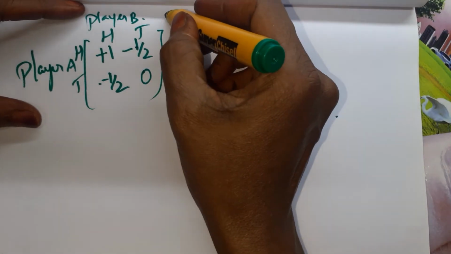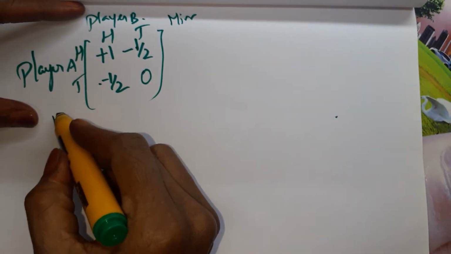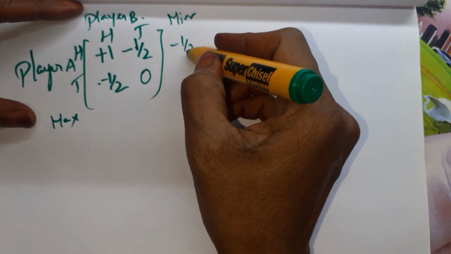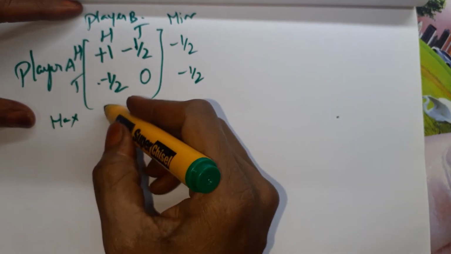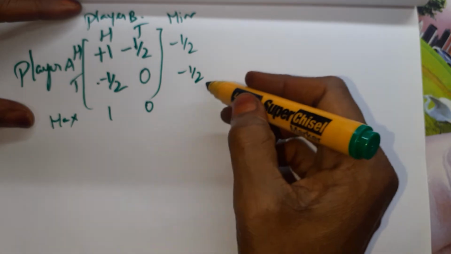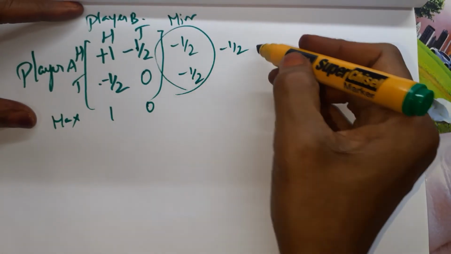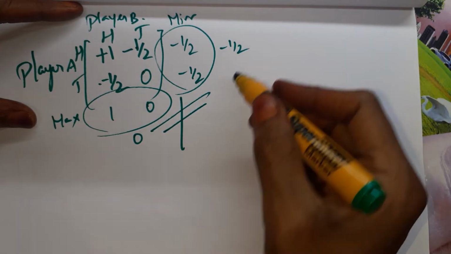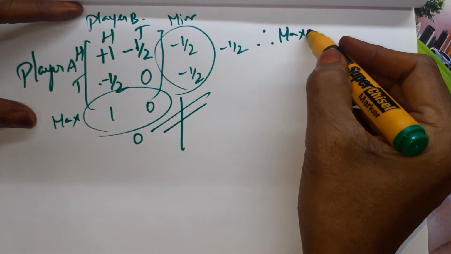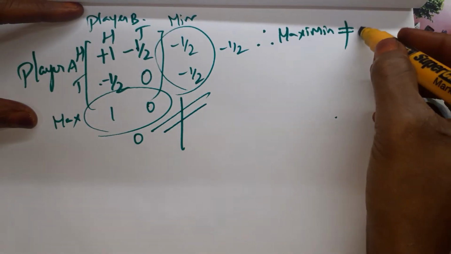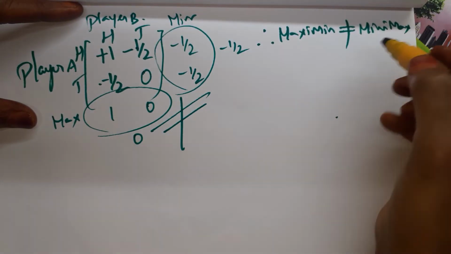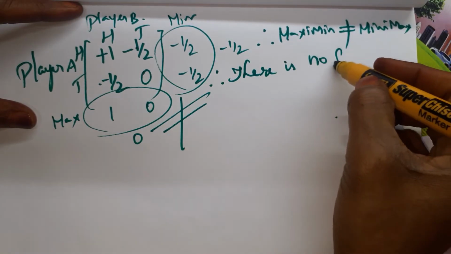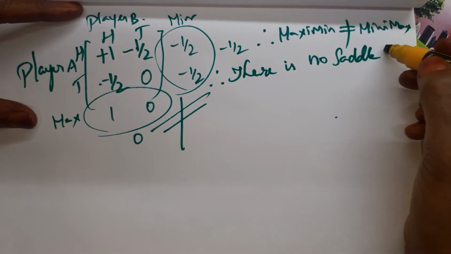From this, first you have to find whether it has a saddle point or not. For that we have to find maximin and minimax. Minimum means it is minus 1 by 2, minus 1 by 2. Maximum means it is 1 and 0. Out of this, the maximum is minus 1 by 2. Out of this, the minimum is 0. Both are not equal. Therefore, maximin not equal to minimax. Therefore, there is no saddle point.